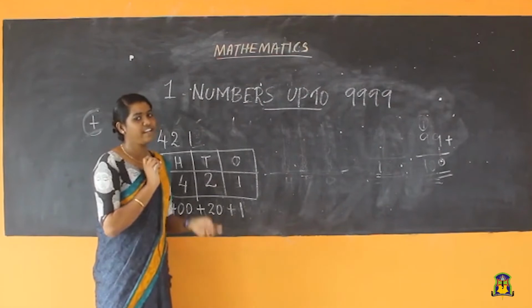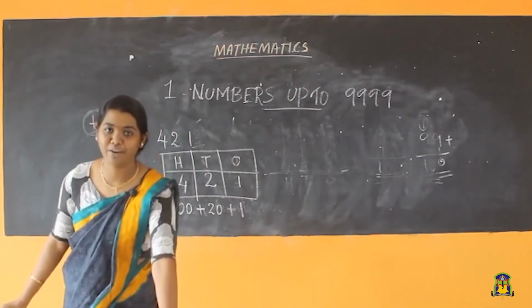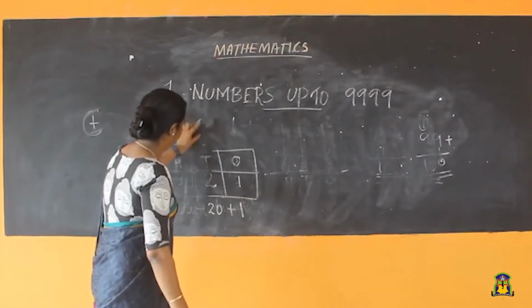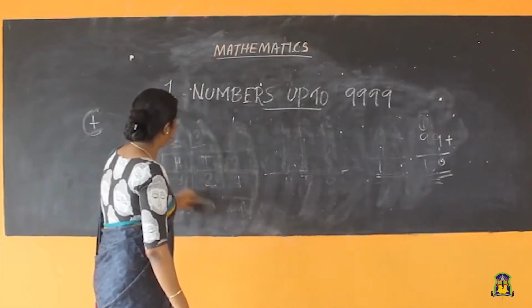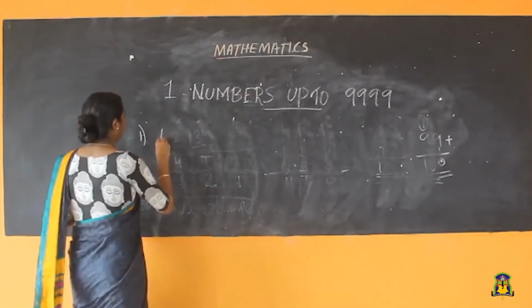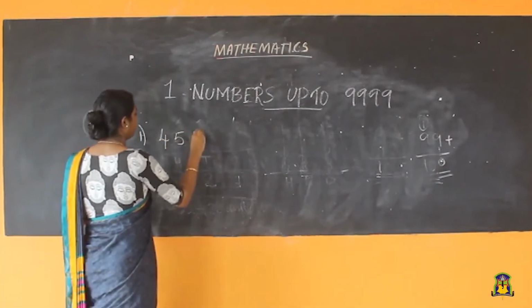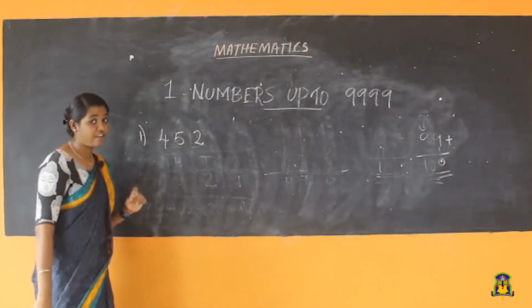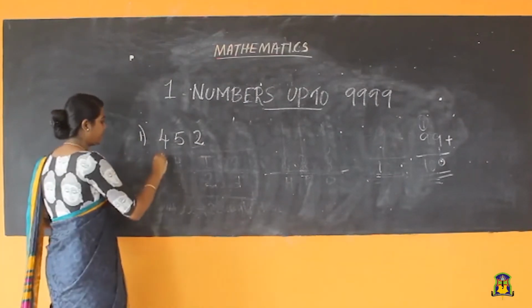Clearly understood? One more problem also we can do. So this is here. Next one. Okay, how many digits are here, children? 3 digits.